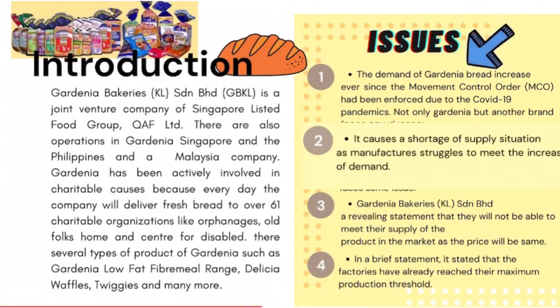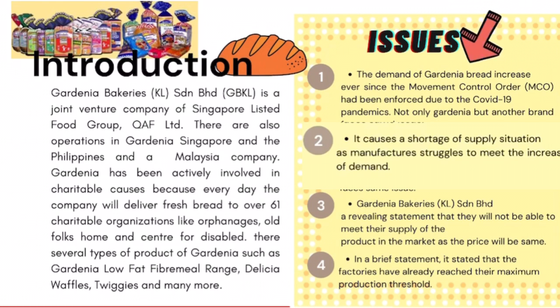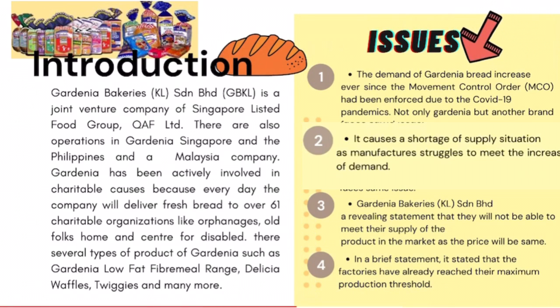This is the introduction of Gardenia Company. Gardenia Bakery Sdn Bhd is a joint venture company of a Singapore listed food group. There are also operations in Gardenia Singapore and the Philippines and a Malaysia company. Gardenia has been actively involved in charitable causes because every day the company will deliver fresh bread to over 61 charitable organizations like orphanages, old folks homes and centers for the disabled.